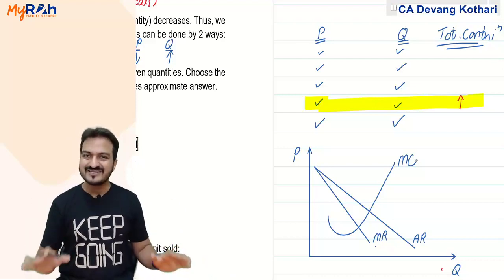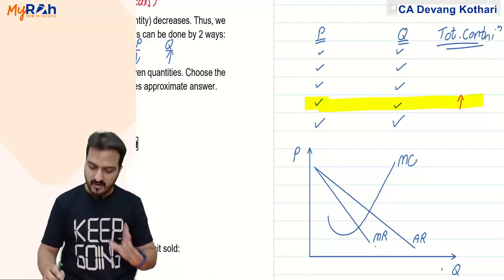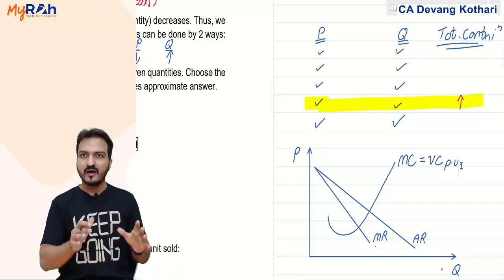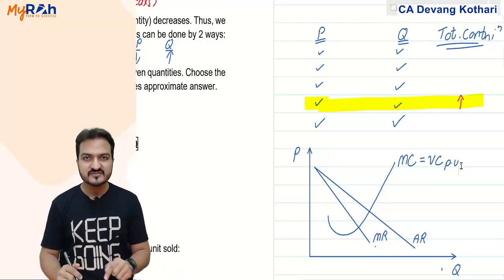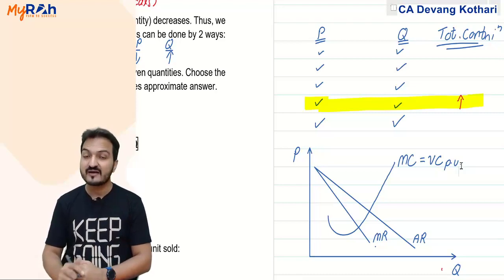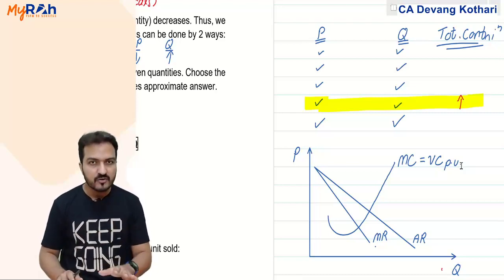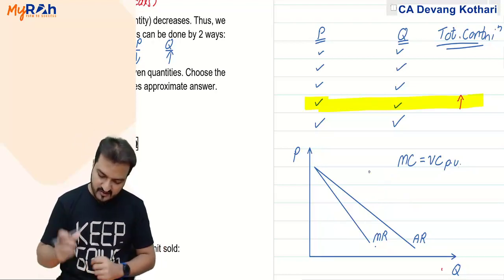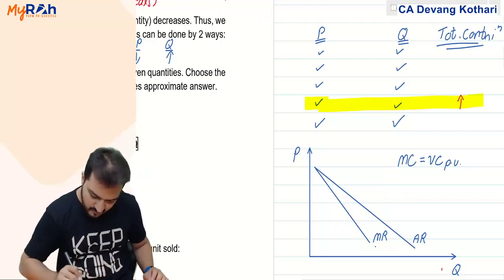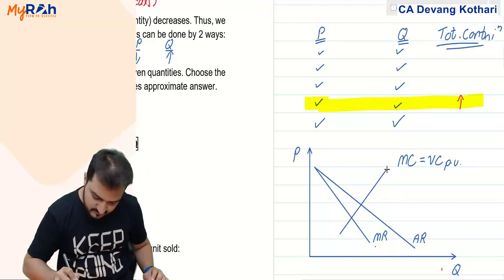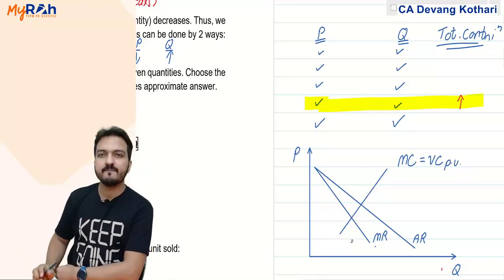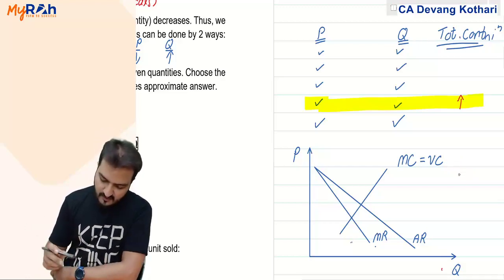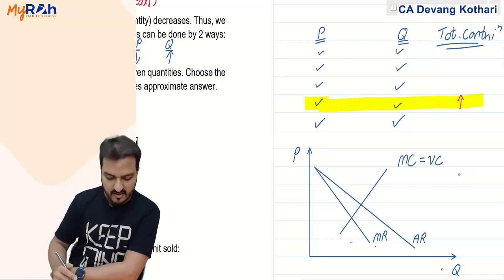For our costing subject right now, we consider that marginal cost equals variable cost per unit, and variable cost per unit in my costing subject remains constant. So if variable cost per unit remains constant, then my graph of marginal cost will not be a curve; rather it will be a straight line like this. My variable cost, marginal cost per unit is this. Now if this is my marginal cost, and this is my marginal revenue,